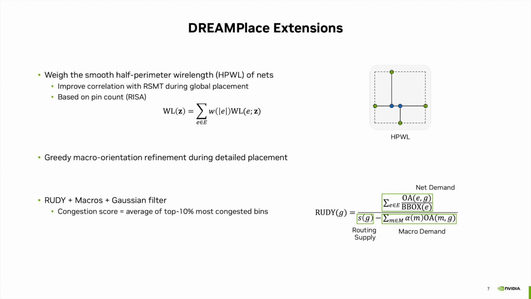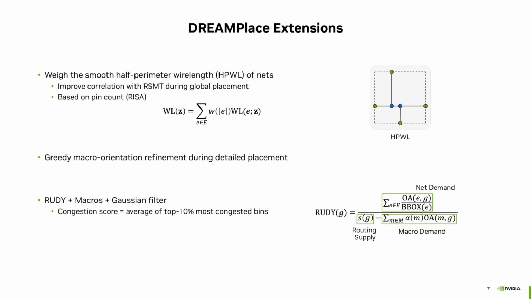Secondly, because the macro orientations are fixed in DreamPlace, this can be suboptimal after global placement. So we use a greedy macro flipping technique to further improve wirelength. Because modern designs have many macros that can be placed anywhere in the floorplan area with mixed-size placement, we model inside RUDY the limited routing resources over them.